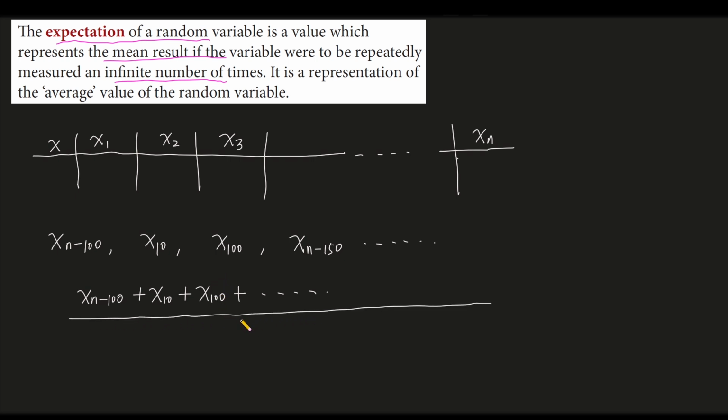The count of them we use this symbol to represent. After that, we would get the mean of the result. This mean result is just the expectation of the random variable x.